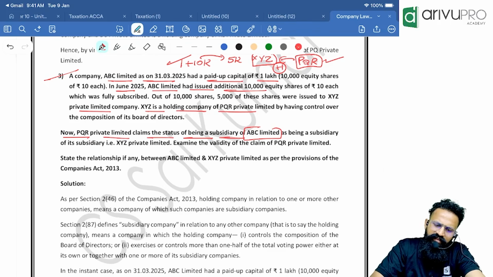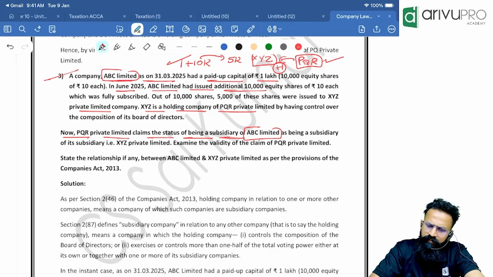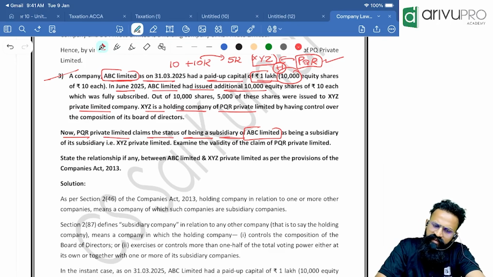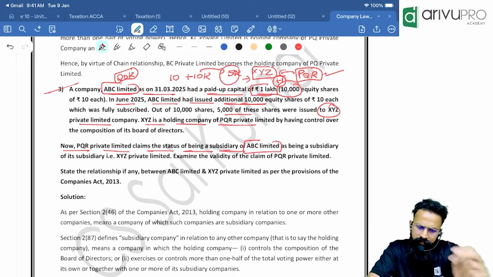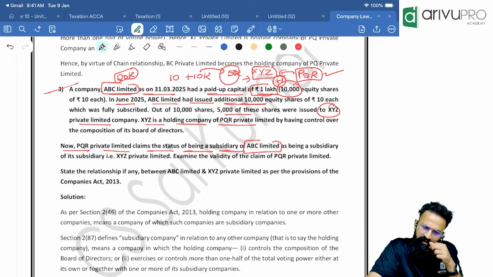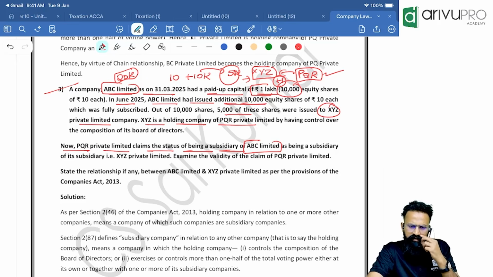Yes, what is happening, people? See, there is a company called ABC Limited. It has a paid up capital of 1 lakh, that is it has 10,000 shares. In addition, they have further issued another 10,000 shares. So what is the paid up capital of ABC? ABC has 20,000 shares. Out of the 10,000 new shares, 5,000 shares were given to XYZ. XYZ is a holding company of PQR Private Limited by having control. Now PQR Private Limited claims the status of subsidiary of ABC Limited.